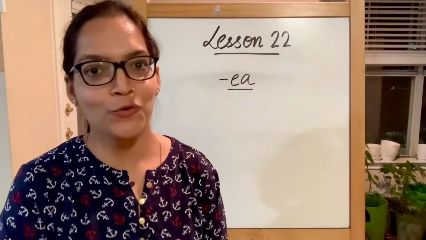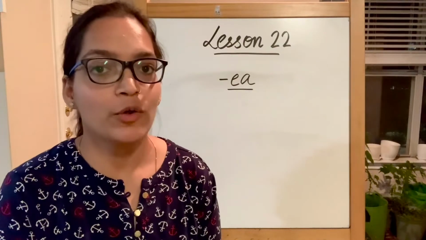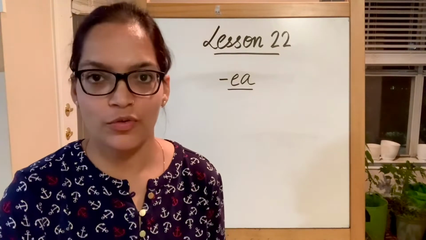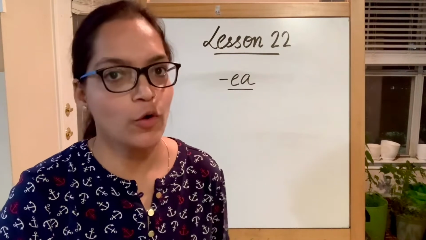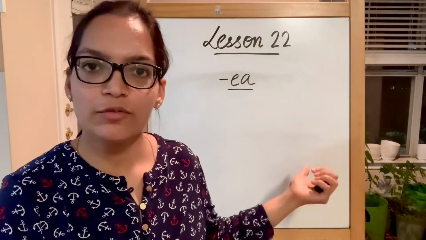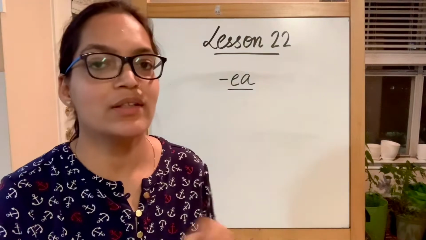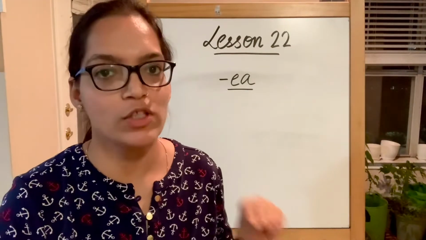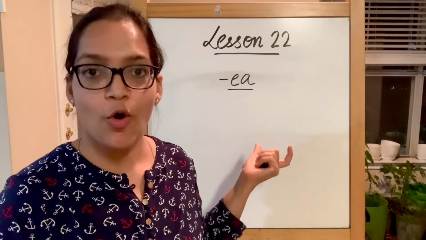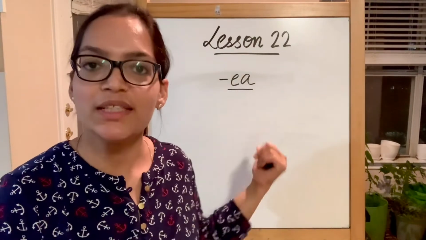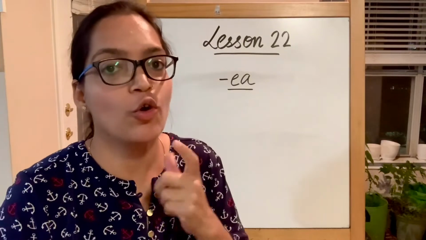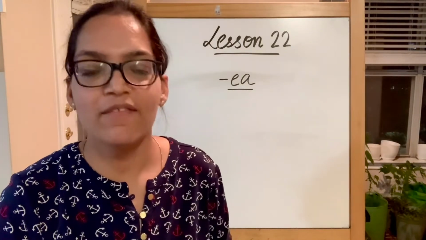Remember the rule of two vowels? Now whenever there are two vowels, in most of the cases, the first vowel produces its long vowel sound and the other vowel which is right next to it does not produce any vowel sound. Now there's a combination of EA. So the first vowel that I have is E. So this E is going to produce its long vowel sound of E, which is E.